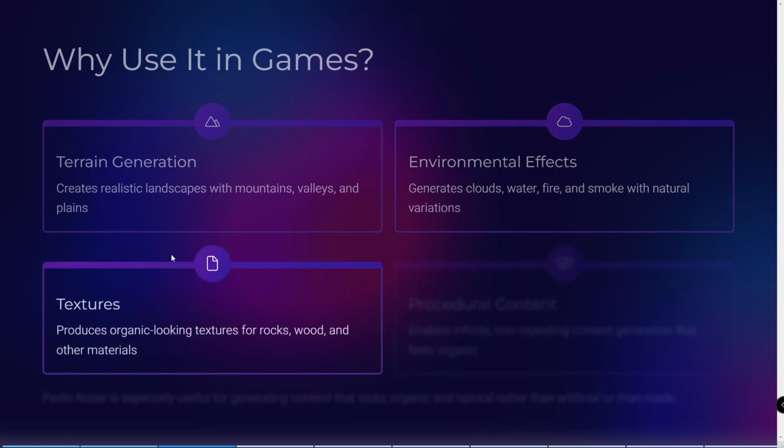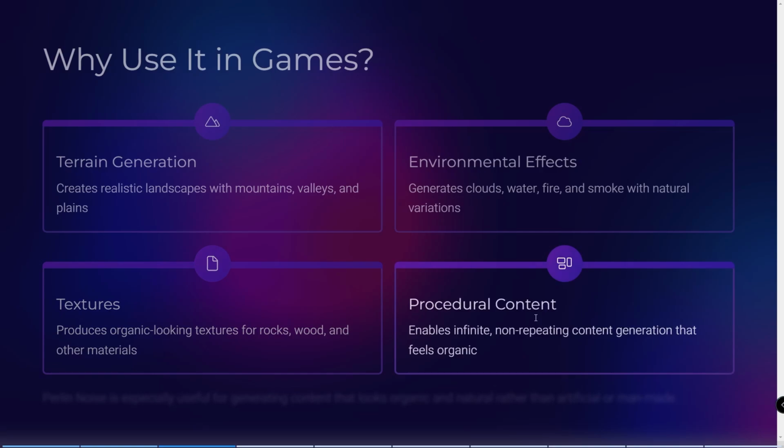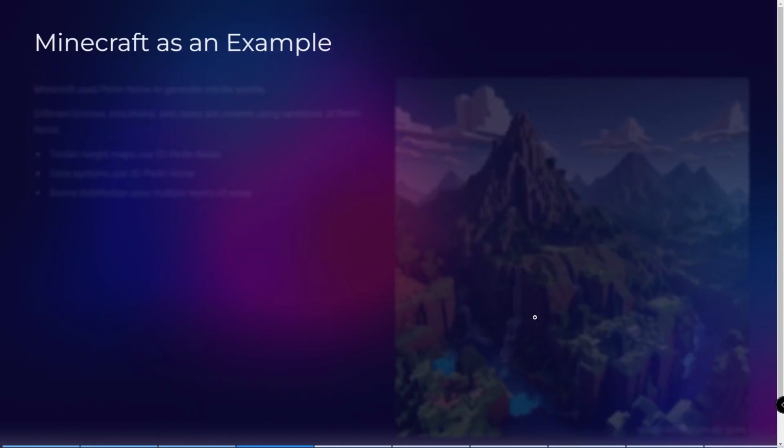Texture. We can make some texture with this. We can make rock, wood, and something like these materials. The next usage is procedural content. What did Minecraft do? Minecraft is procedurally making the world in our game. When we are walking around the world, when its world is about to end, Minecraft comes and makes the world bigger. And Minecraft developers make it procedurally.